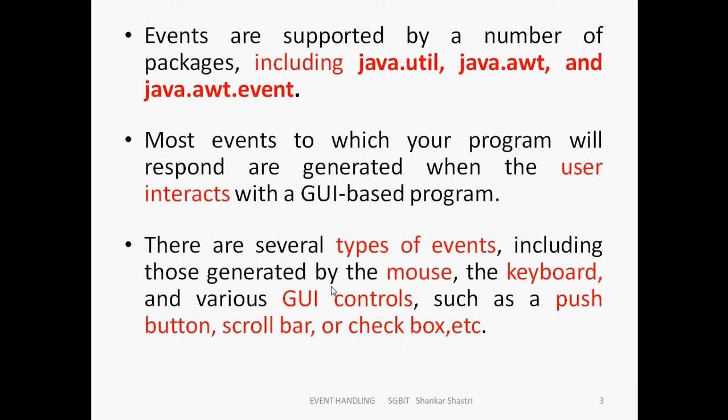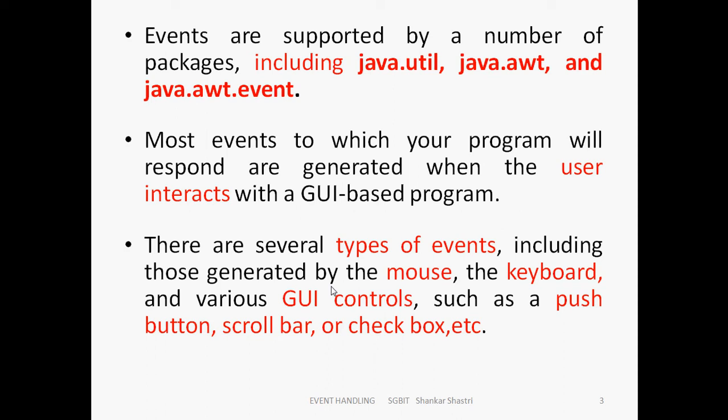For example, mouse events: moving the mouse, clicking, double clicking, scrolling forward and backward. Keyboard: entering characters, pressing enter, space, escape. Other GUI controls are push button, radio button, checkbox, and scroll bar, moving the scroll bar in the pages.